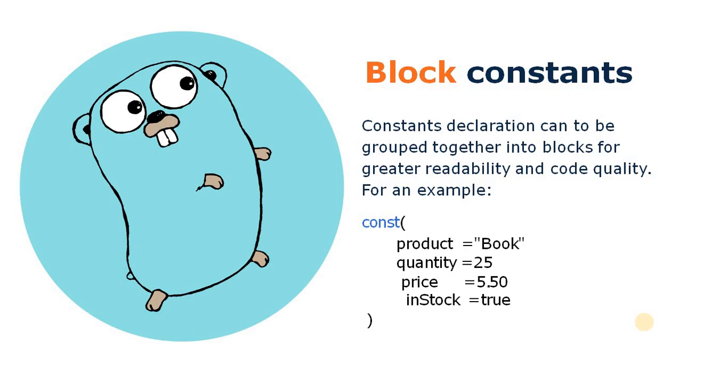And as we know, if we declare a constant variable, then we must define it with its value. In this example we declare 4 constant variables with their values as well.